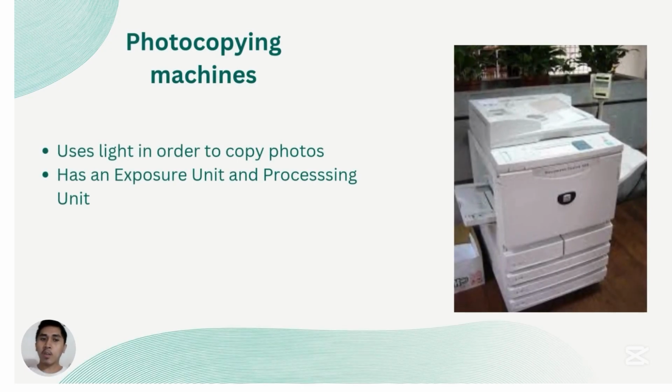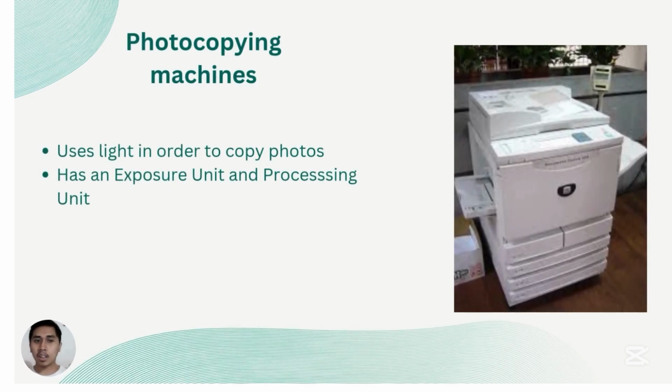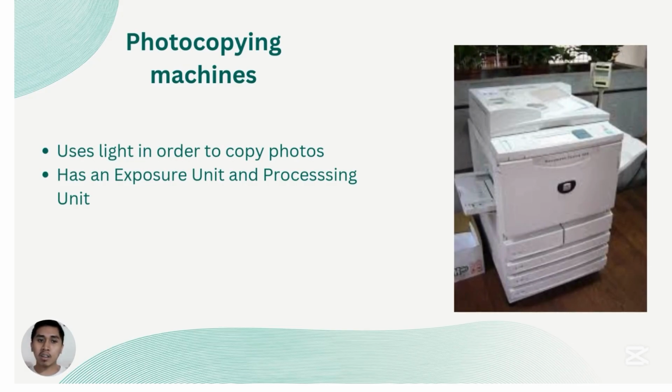So, continuing, we now have the photocopying machines. Photocopying machines use light in order to copy photos. It has an exposure unit and processing unit. So, most photocopiers today, such as Canon and Epson, are being used in offices in order to make copying of documents much easier. So this is simply one of the modern machines that makes our lives easier.